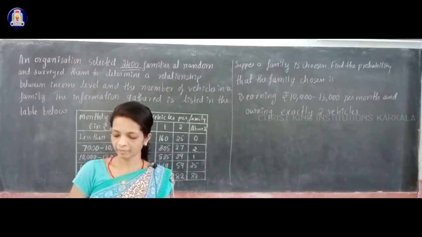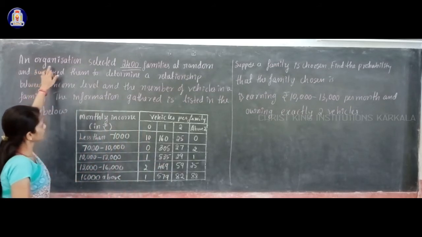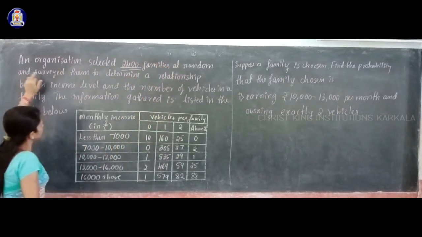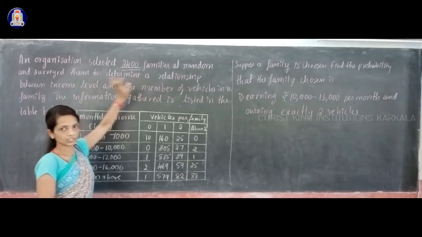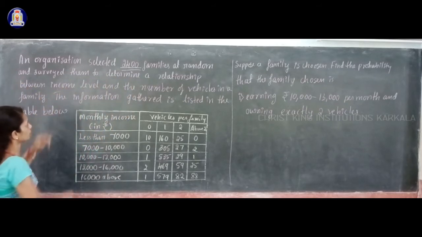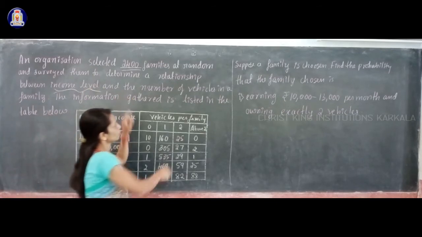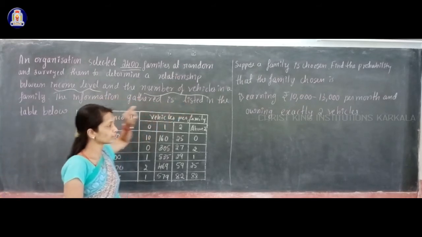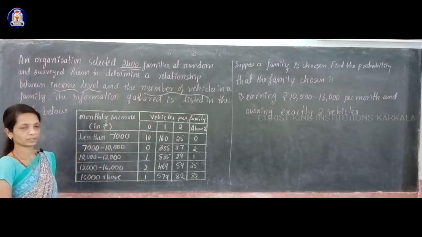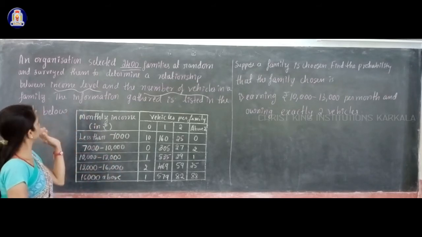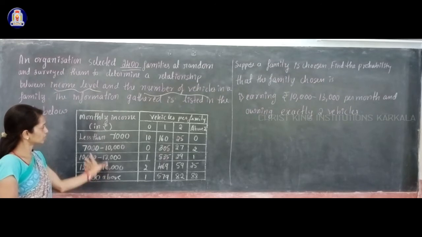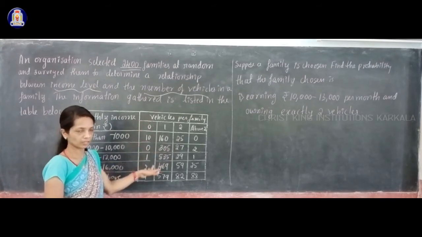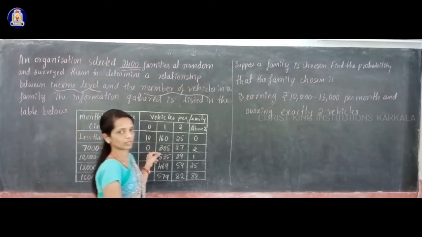Next problem under probability is a lengthier one. An organization selected 2400 families at random and surveyed them to determine a relationship between income level and the number of vehicles in a family. The information gathered is listed in the table below, and you are given that information in the form of a table.